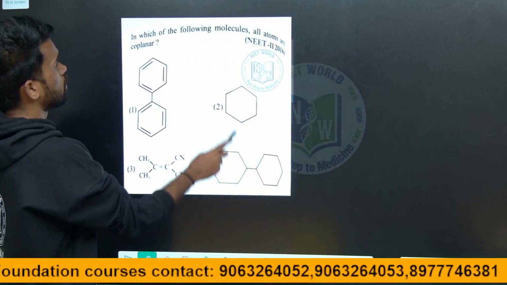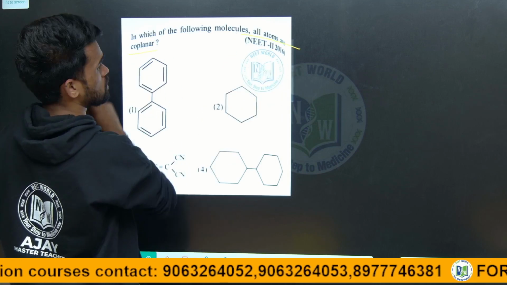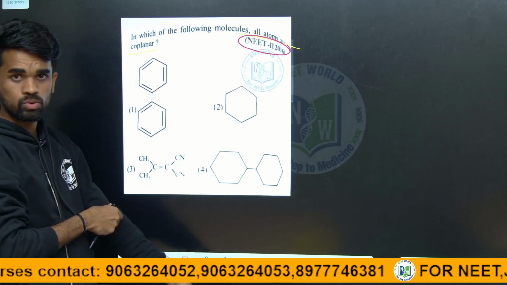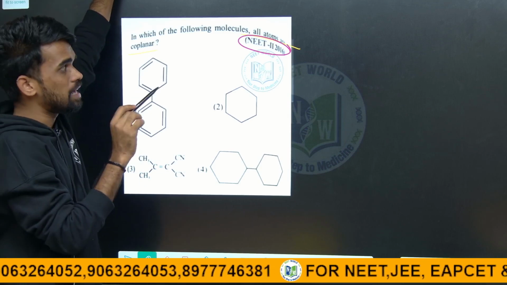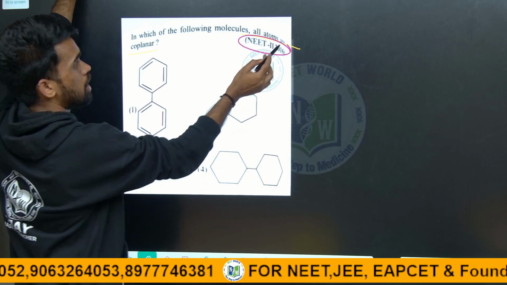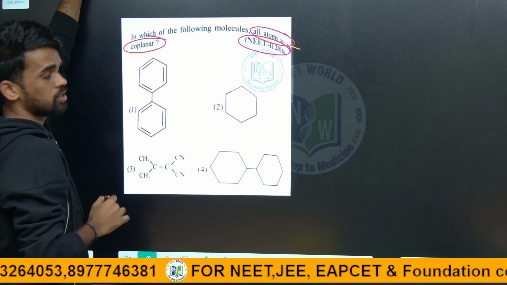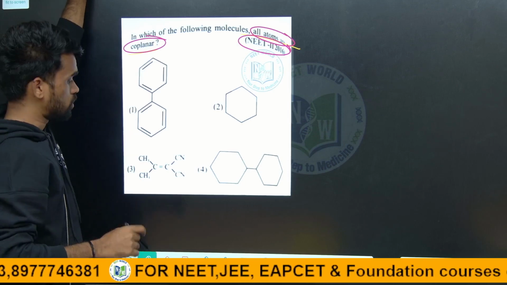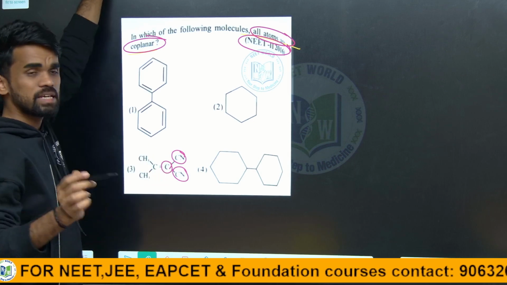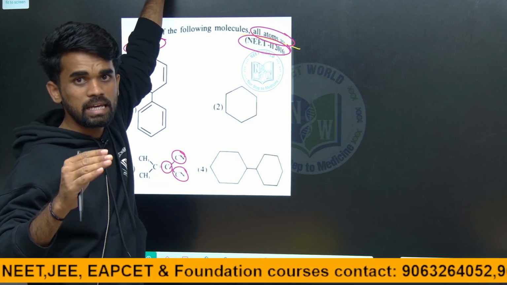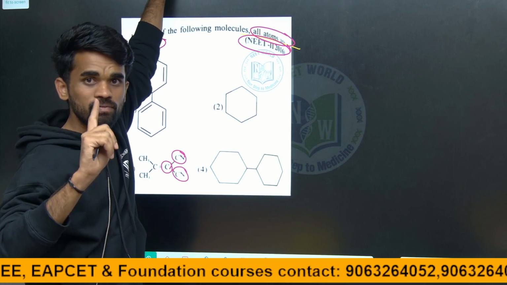Next, I explained this in the previous class only. NEET 2016 question. Out of this, which is coplanar, like all the atoms should be in one plane. So all atoms are coplanar, in one plane they should be. So here this nitrile group, if it is sp hybridized, linear, all the atoms will be in one plane.